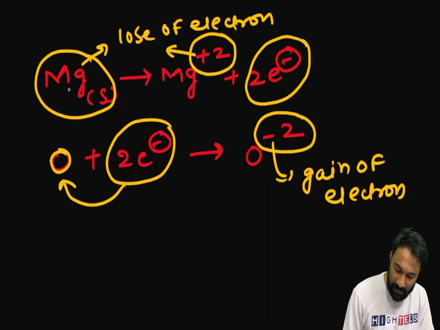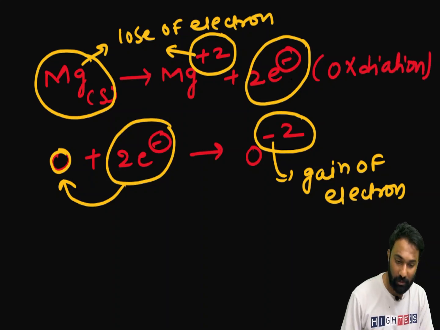What is that? Here the magnesium, by the loss of 2 electrons, got the plus 2 charge. And this process, what do we call this process? We call it oxidation. What is the meaning of oxidation? Loss of electrons. This magnesium has lost the 2 electrons. So magnesium has oxidized. This process we call oxidation.